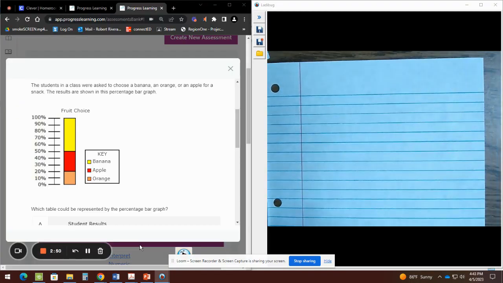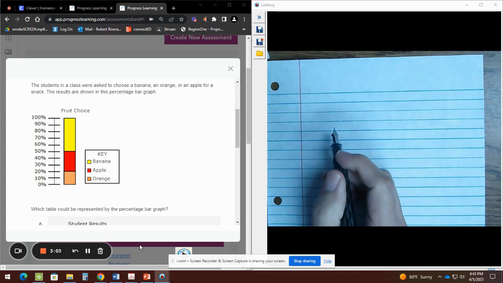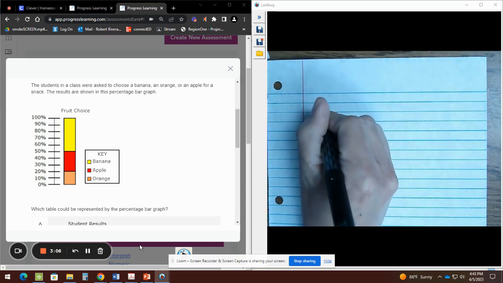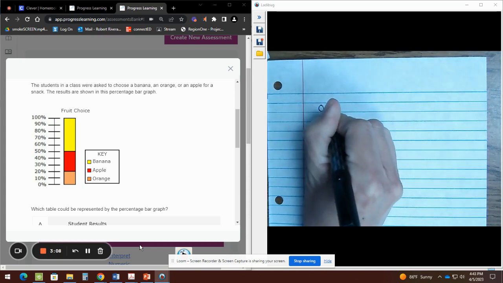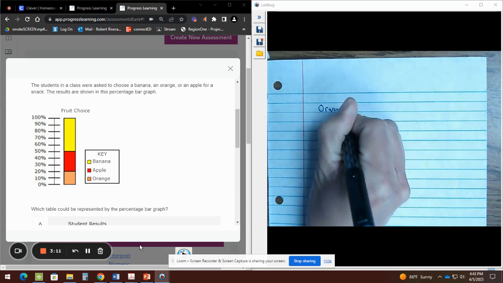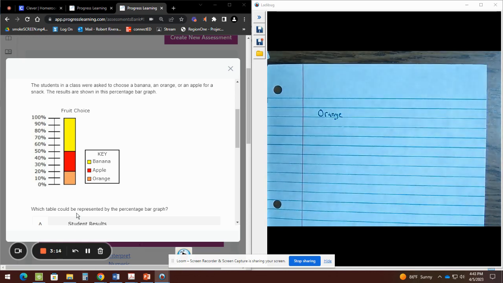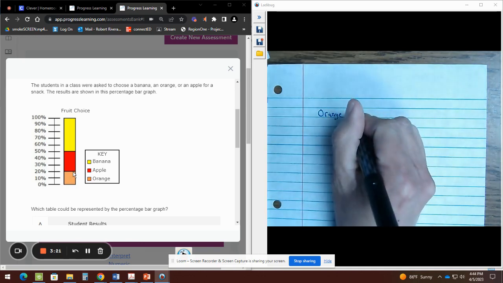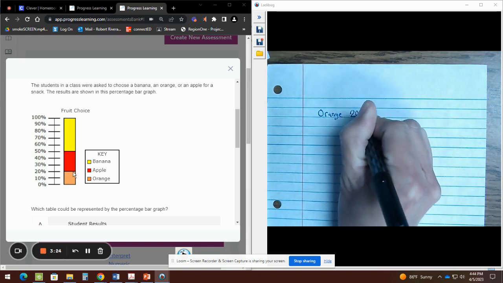And let me begin. So if you notice, I'm going to start from the bottom up. So we have orange. What I'm going to do is get the percent from 0. So it's going to be 0, 10, 20. So I know that the percent for orange will be 20%. I'm going to put that 20%.